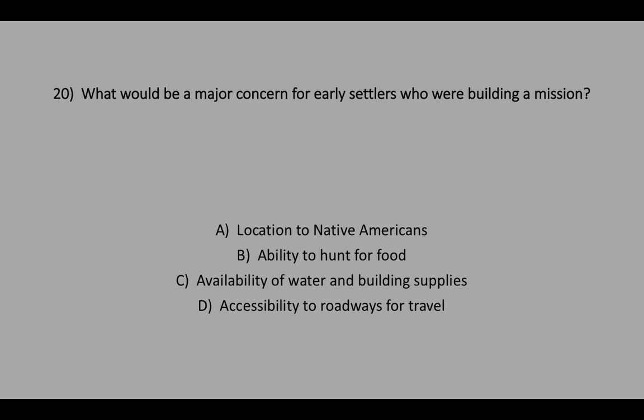Number 20. What would be a major concern for early settlers who were building a mission? A. Location to Native Americans. B. Ability to hunt for food. C. Availability of water and building supplies. D. Accessibility to roadways for travel.